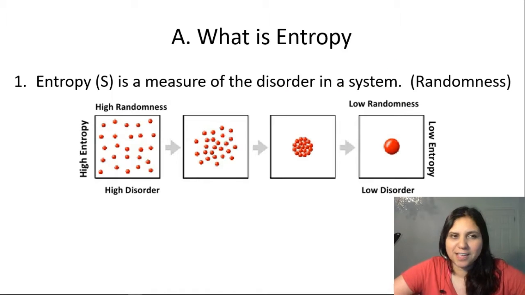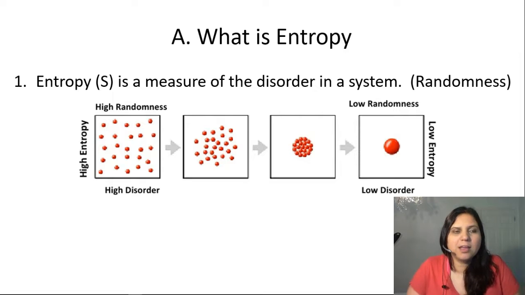Alright, so that brings us to entropy. Entropy is what we actually use to measure how much chaos or disorder is in the system. How much randomness is there. Entropy gets the symbol S. If something has high entropy, it has high disorder, high randomness. So if it's very random, high in entropy. If it's really neat and organized, low disorder, then it has very low entropy.